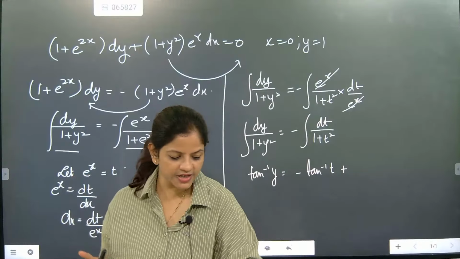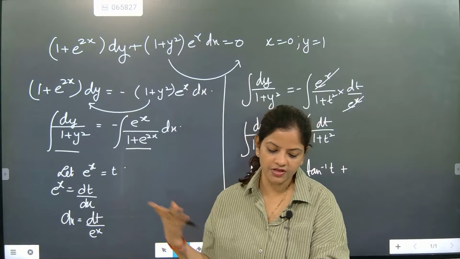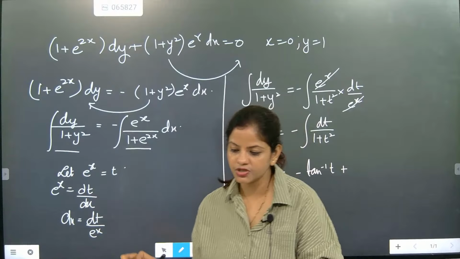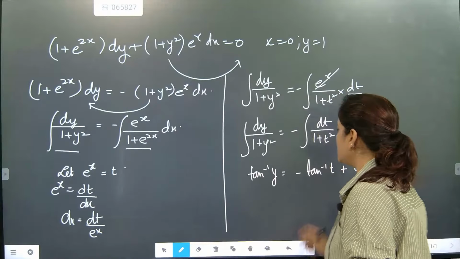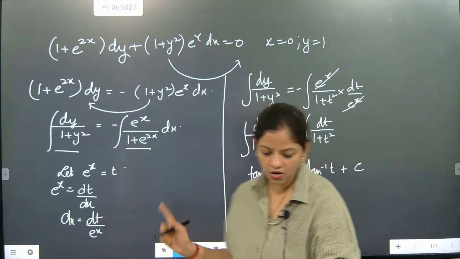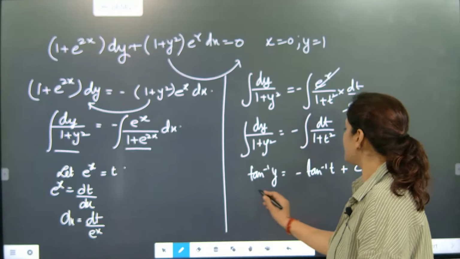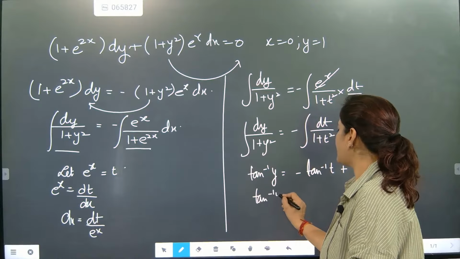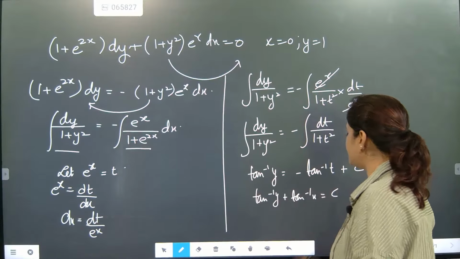When left and right sides are there, we need to do only one thing: the constant also will come with c. Tan inverse we are not substituting in the constant here. The constant part will come as c, because if we substitute tan inverse, c will have some values. Log will be separated, but tan inverse we are not substituting in this section. So here tan inverse y plus tan inverse t equal to c we have written.